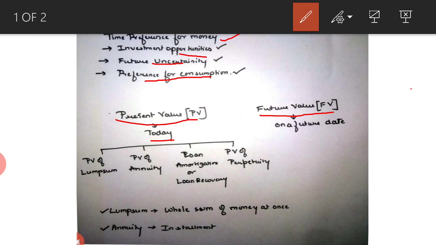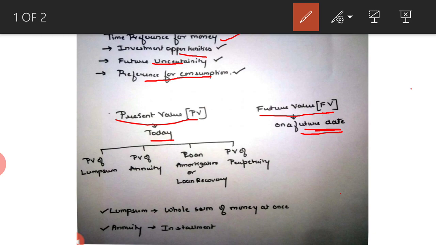In other words, future value is a value of present cash flows on a future date. Suppose you are going to invest 10,000 rupees today. What would be the value of that 10,000 after 10 years? That is on a future date. It is called as the future value of money.